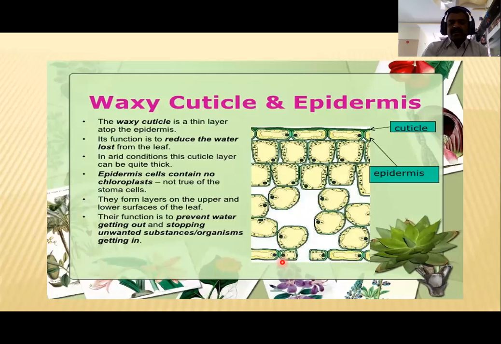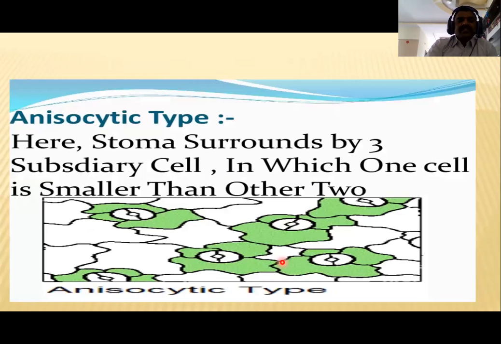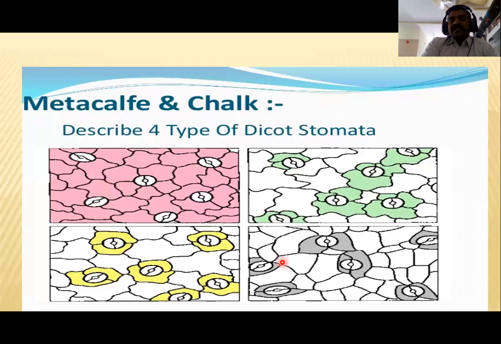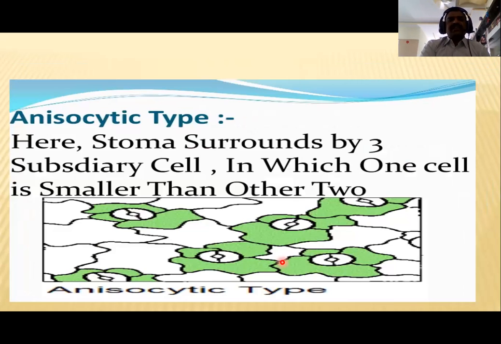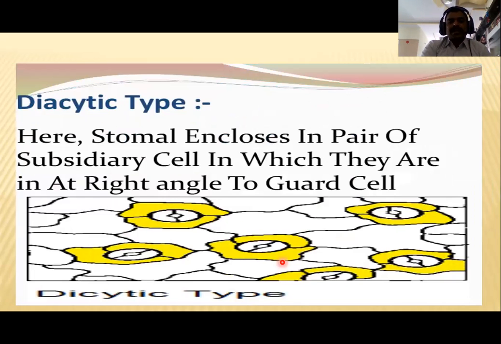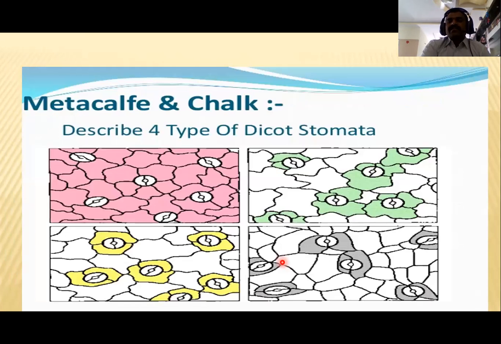See here, we already discussed the stomatal types. These are the stomatal types in dicots. According to Metcalfe and Chalk, they are divided into 4 types of stomata: anomocytic, anisocytic, paracytic, and lastly diacytic stomata, observed in the plant body. These are also called ranunculaceous type, cruciferous type, caryophyllaceous type, and rubiaceous type of stomata, observed in dicotyledon plants.